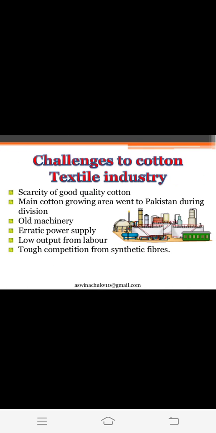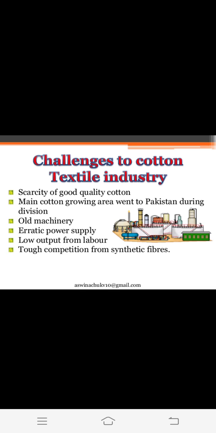Now, here we saw where the cotton textile industry was set up, when the first cotton textile industry was set up, and the reasons behind the cotton textile industry being mostly found in Maharashtra and Gujarat. We saw the main exports also. Now we come to the challenges to cotton textile industries, that is, what type of challenges these industries have to face. First is scarcity of good quality cotton. Good quality cotton is very scarcely found.